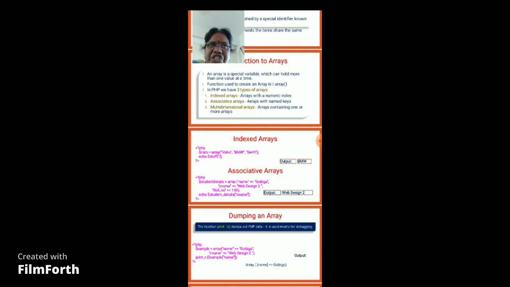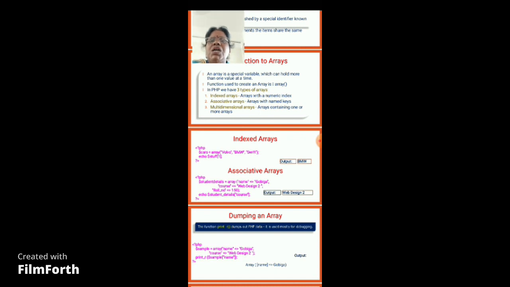The array function is used to create an array. When the array function is used and only values are given, it is called an indexed array, and the index value starts with 0, whereas in the associative array, name and value are given as a pair, and I can retrieve the elements with the help of the named keys here.